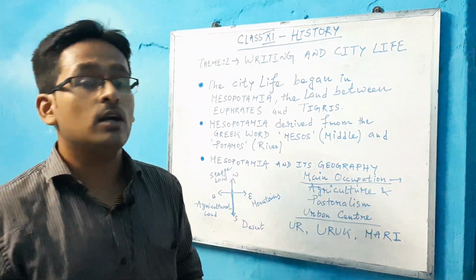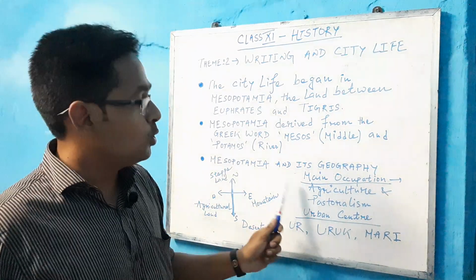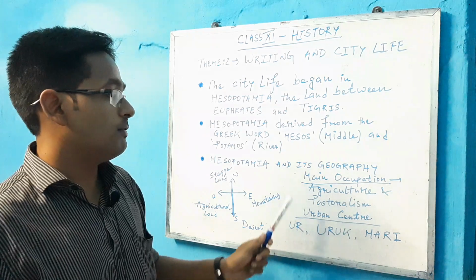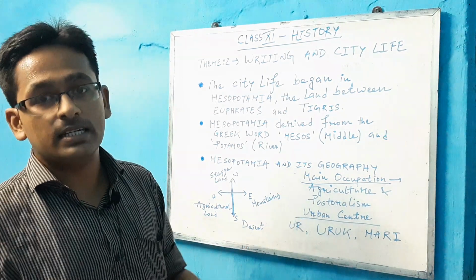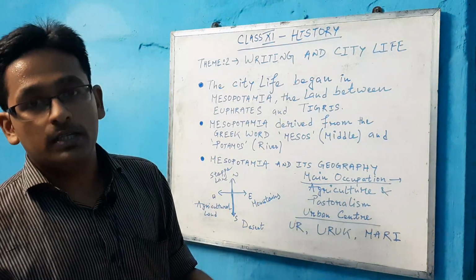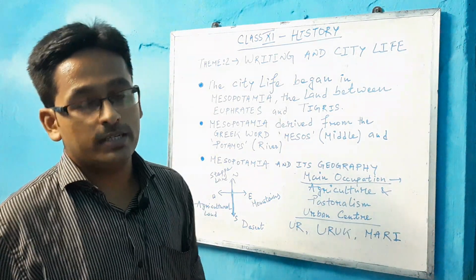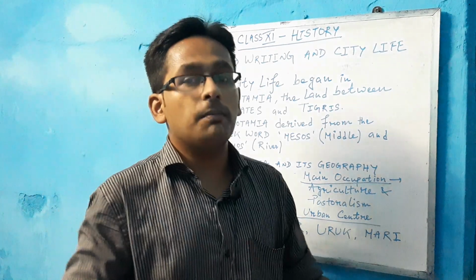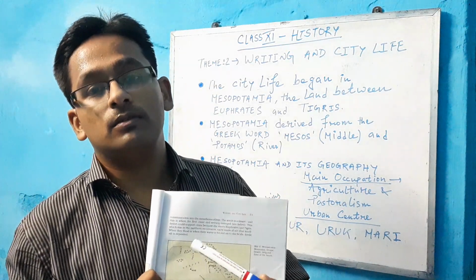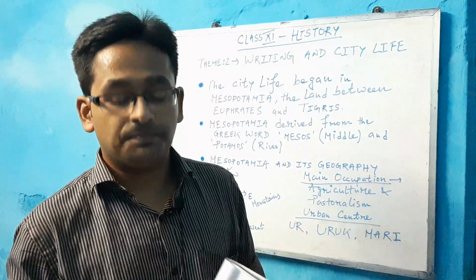So we can say that on the occupation basis, there are two occupations of the Mesopotamian people. First one is agriculture and second one is pastoralism. Generally, agriculture was done on the banks of the two rivers Tigris and Euphrates, and pastoralism was done on the northern part, the steppe land of the Mesopotamian civilization.